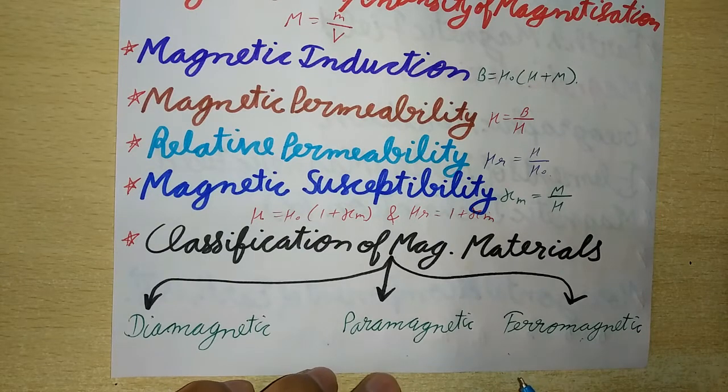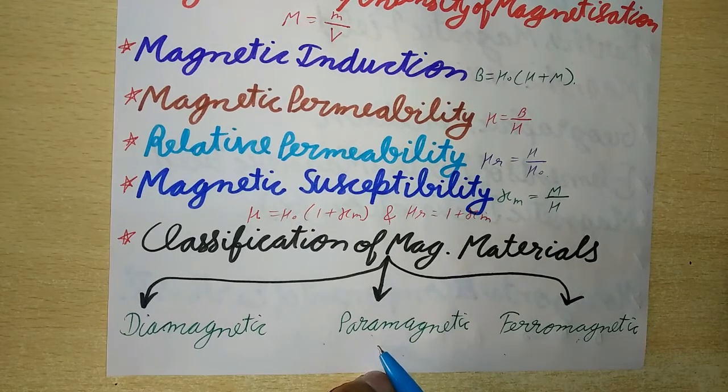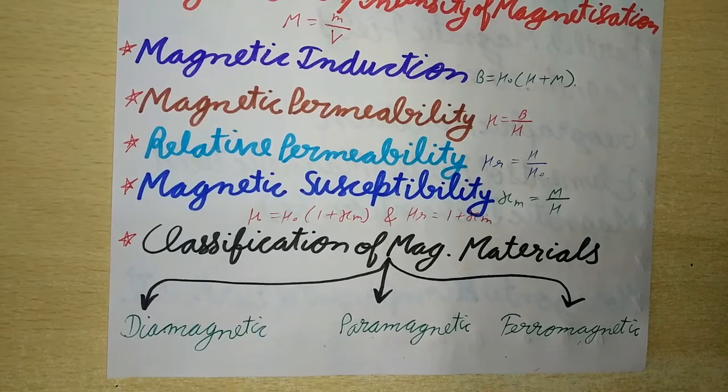The magnetic susceptibility chi is small and negative for diamagnetic substances, small and positive for paramagnetic substances, and large and positive for ferromagnetic substances. The relative permeability mu r equals 1 plus chi, and is slightly less than 1 for diamagnetic substances, slightly greater than 1 for paramagnetic substances, and of the order of 1000 for ferromagnetic substances.